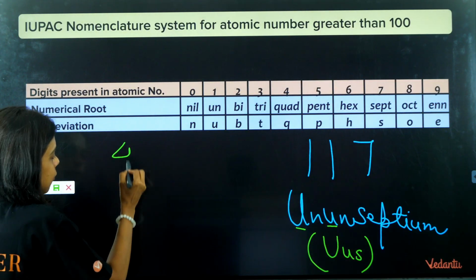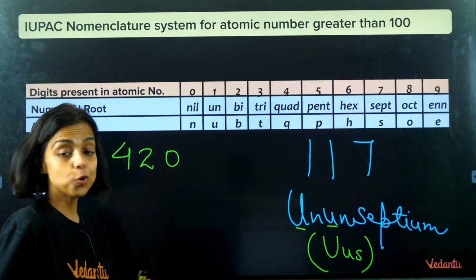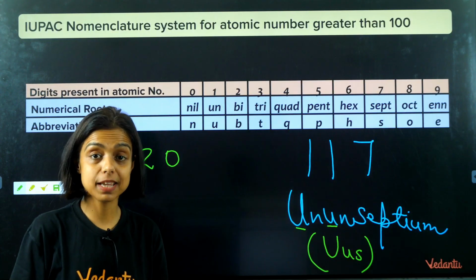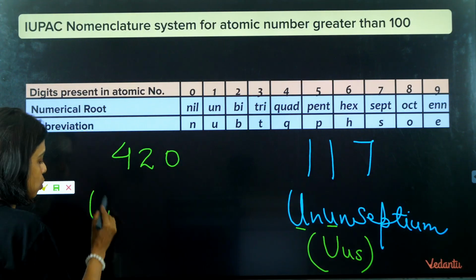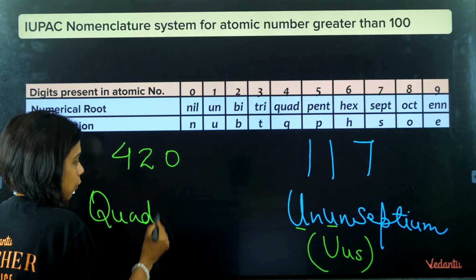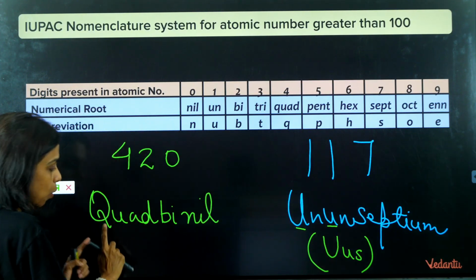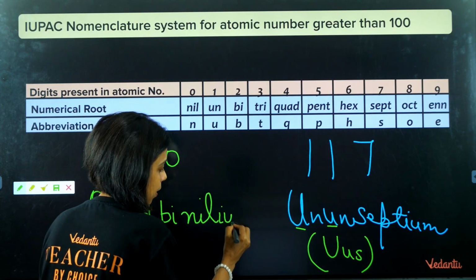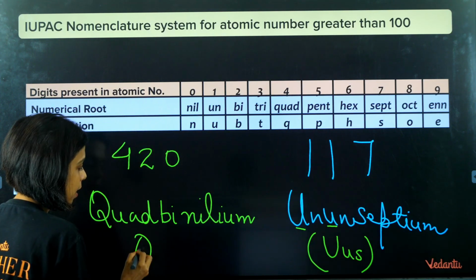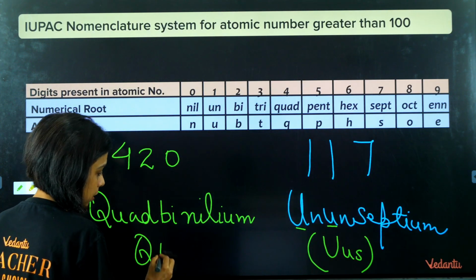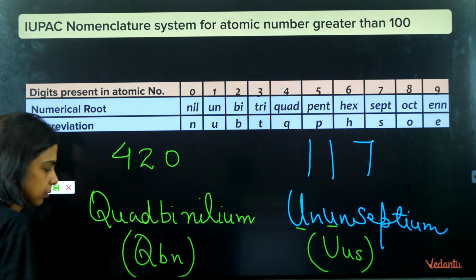Let me ask you more. For example, in future an element with atomic number 420 is discovered. What will be its name? For 4 we use quad, for 2 we use bi, for 0 we use nil, and ium in the end. So it will be quadbinilium. So the symbol is QBN.